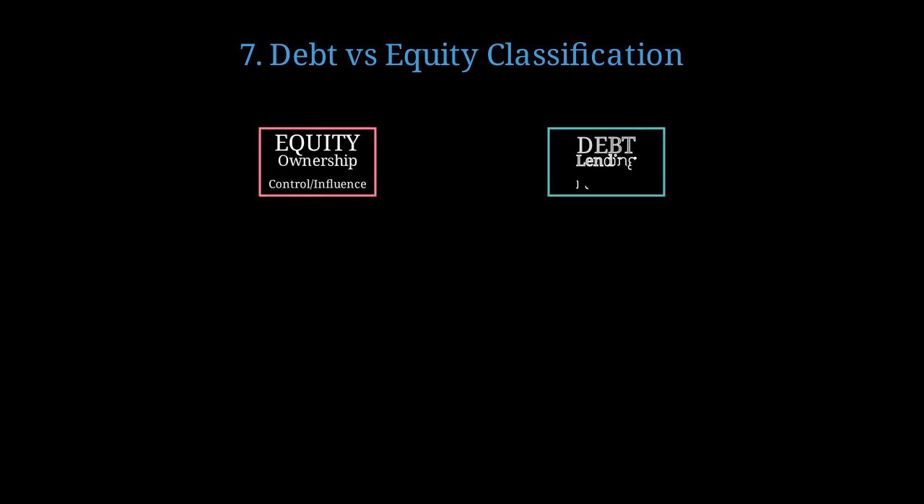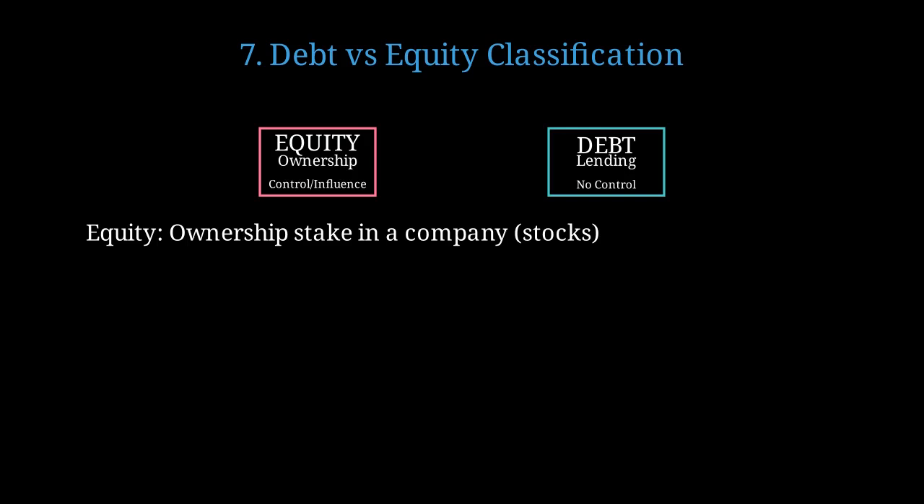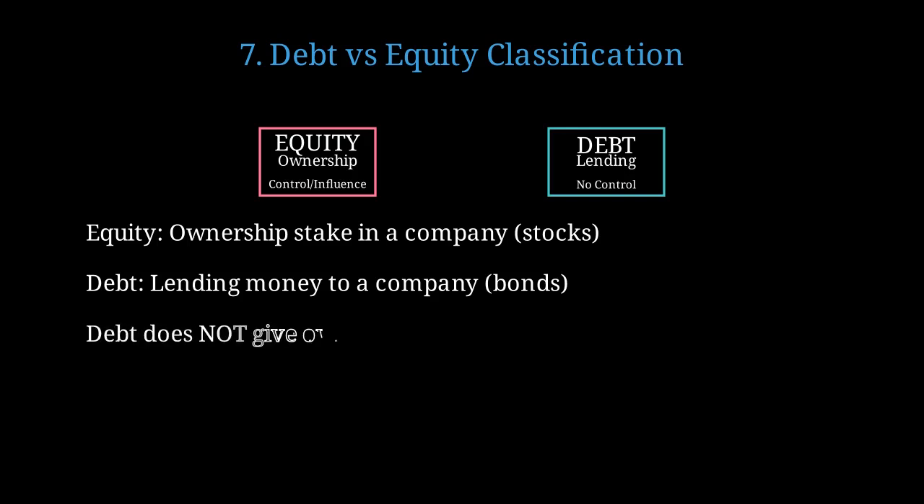It's important to understand the difference between debt and equity instruments for proper classification. Equity represents ownership and gives control or influence, while debt represents lending money without any ownership or control. Equity investments like common stock represent an ownership stake in a company and can give voting rights. Debt investments like bonds represent lending money to a company in exchange for interest payments and eventual repayment. Remember, debt investments do not give you any ownership or influence over a company's operations.